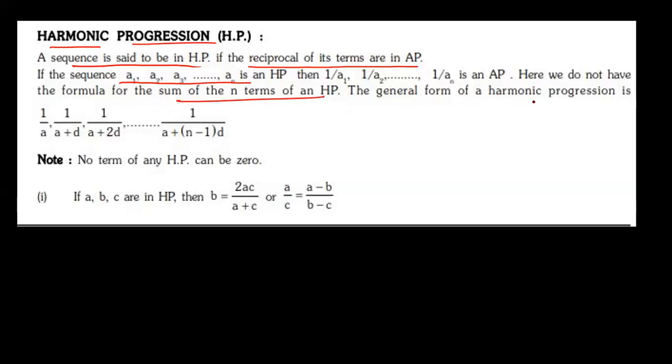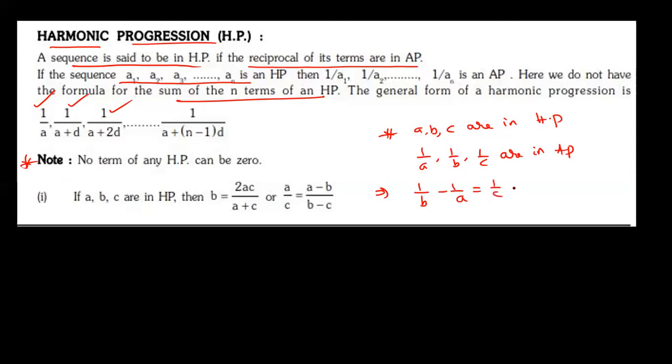But what is the general form of harmonic progressions? 1 by A, 1 by A plus D, 1 by A plus 2D and so on, 1 by A plus (n minus 1)D. Note, no term of any HP can be 0. Dear students, this note is very important. If A, B, C are in HP, then 1 by A, 1 by B, 1 by C are in AP. The condition is 1 by B minus 1 by A is equal to 1 by C minus 1 by B. That means 2 by B is equal to 1 by A plus 1 by C. So please remember this point.